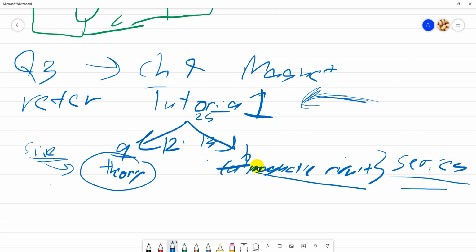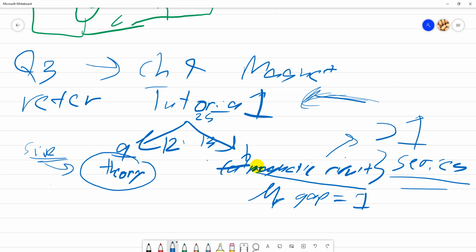And make sure you know that mu r for an air gap is equal to 1. For material it is more than 1. But if it is an air gap, the relative permeability mu r is 1.